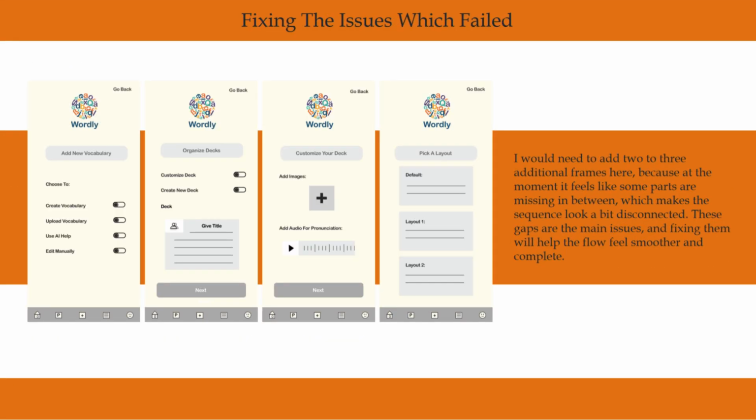So the testing revealed several challenges. Some buttons were either not clear or not clickable, leaving users uncertain about what to do next. The radio buttons were confusing as users were not sure how to interact with them. Uploading vocabulary and forming new decks proved difficult, and overall the flow of the app did not feel smooth or intuitive. These issues highlighted important areas where the design could be improved.